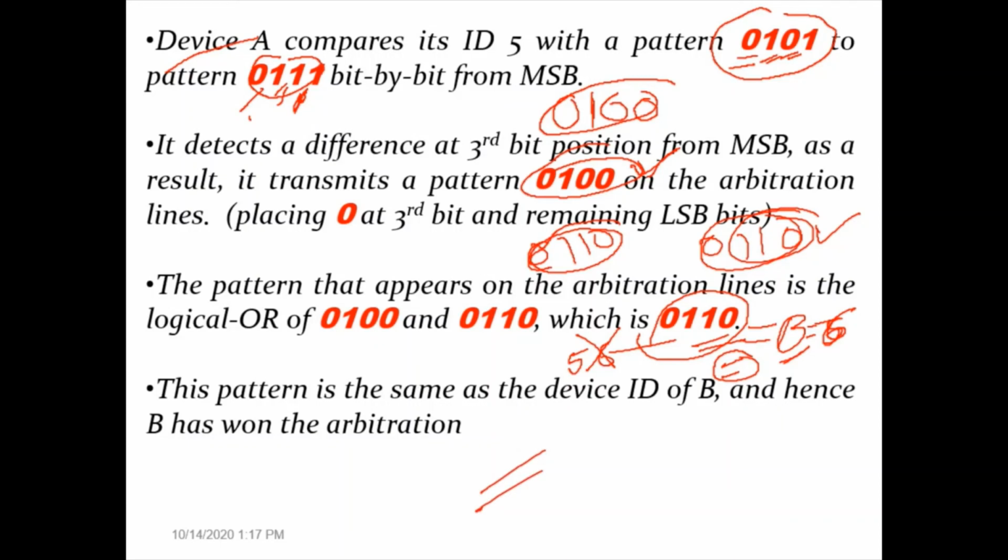So there are the centralized bus arbitration process and the distributed bus arbitration process. This is a very important topic from the exam perspective also. They might ask you to explain bus arbitration itself for 10 marks or 8 marks, or they might ask about a specific arbitration process, either centralized or distributed. So you have to explain with an example.